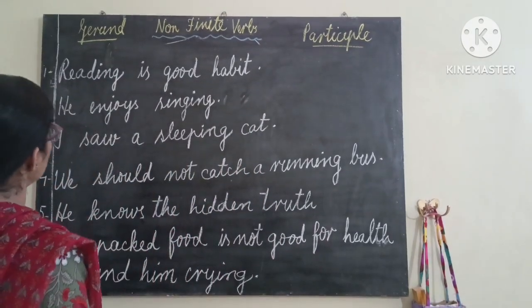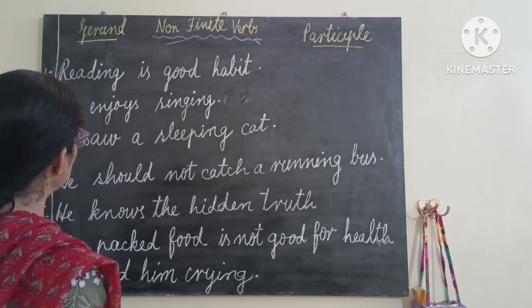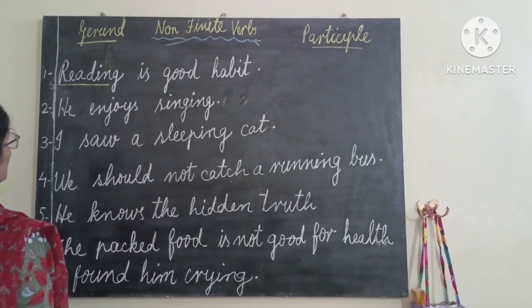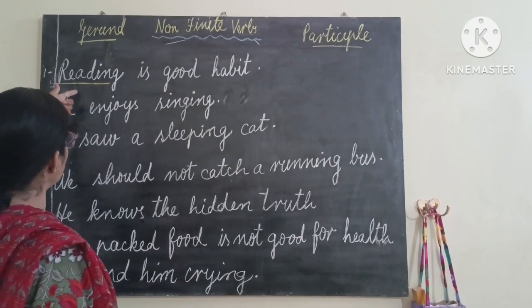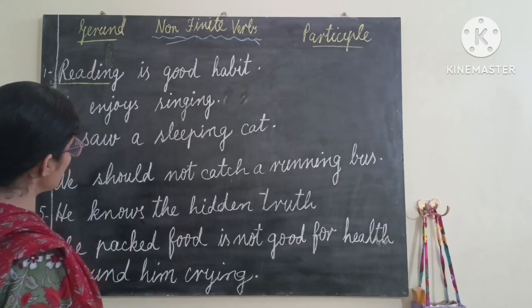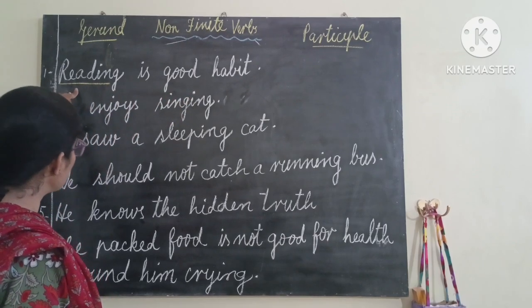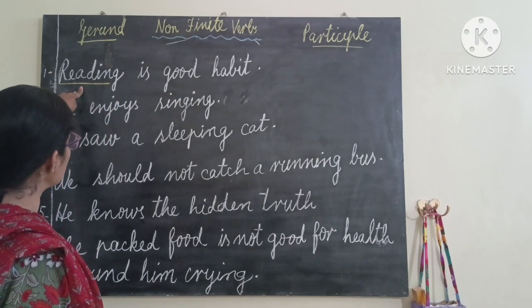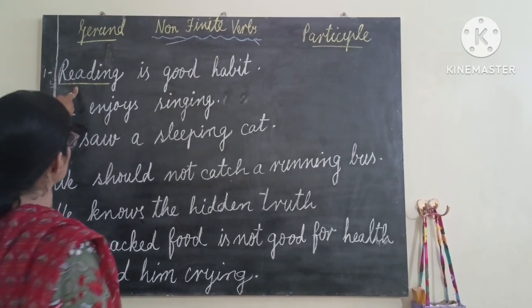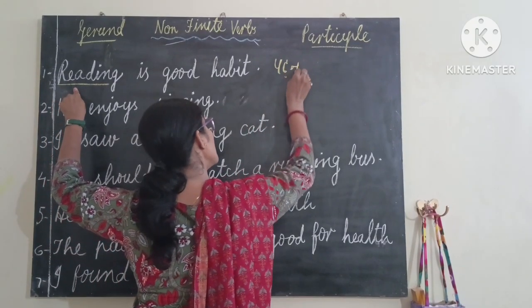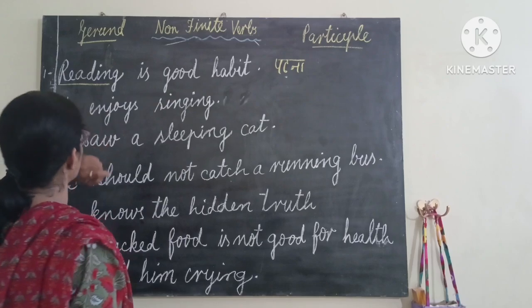See, reading is a good habit. What is the subject here? Reading. This is the subject, the ing form of the verb, this is a gerund. And just translate into Hindi. Reading is a good habit. Padhna. Reading means padhna. So this is also ending with na. Word ending with na.